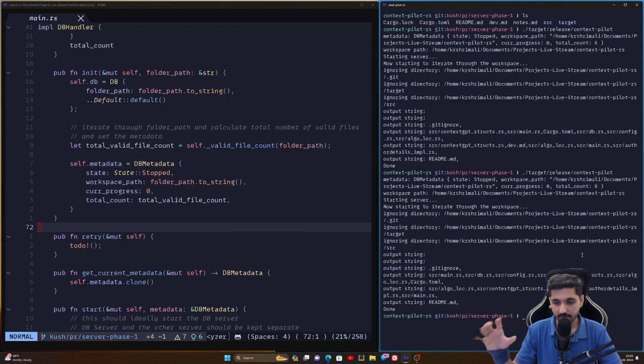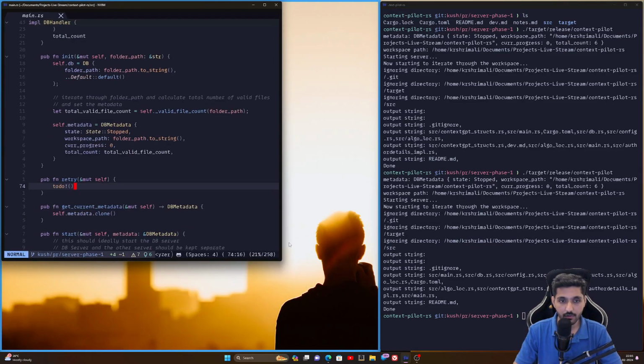It goes through each file, calls the algorithm, and gets the most relevant files. Imagine you're just calling an xyz algorithm. That's a black box for you right now, and it gives you all the files that are valid. As you can see, the output string got ignored for one of those files. For another file, this is what we have. Readme.md is there. And for some, it's empty as well, there's nothing that is relevant. And then you're also ignoring directories, which is because of lack of recursion, and we need to handle that. So we'll be going through this.